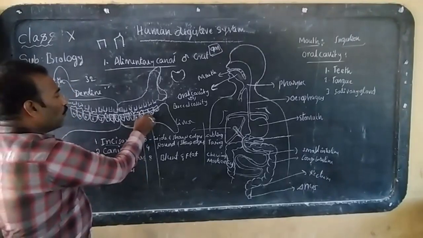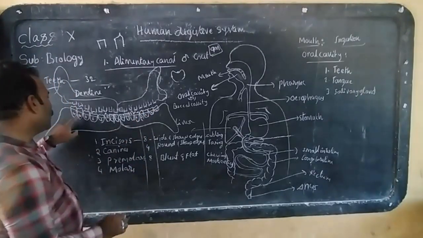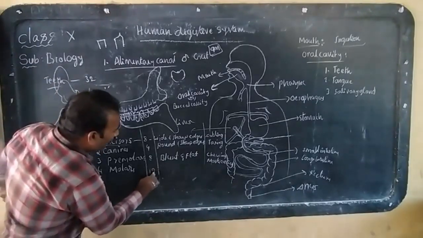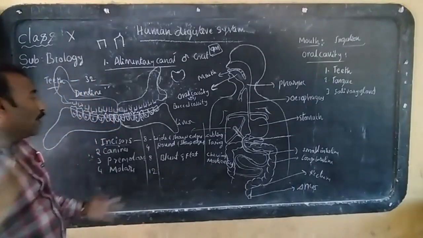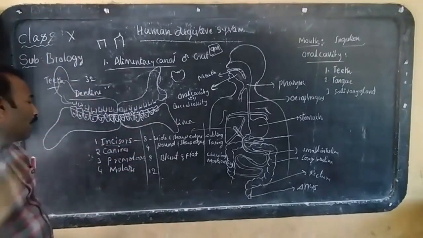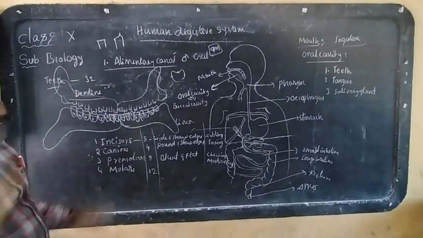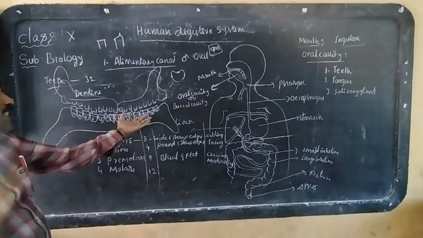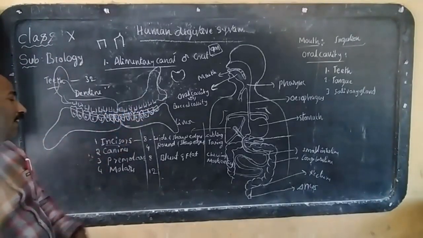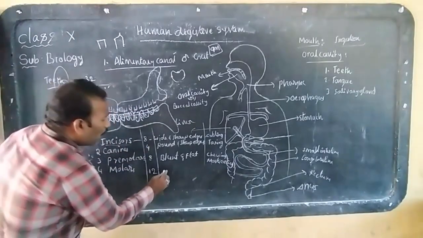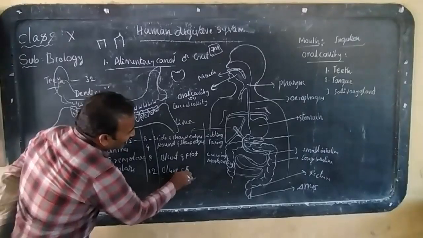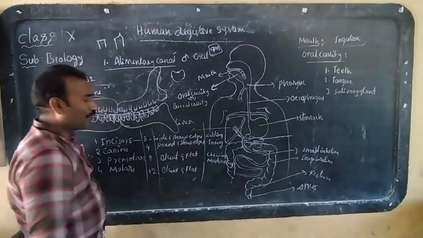Last, molars. Look here, 1, 2, 3. This side also 1, 2, 3. So 6 plus 6, 12: 6 on the lower jaw, 6 on the upper jaw. In total, there are 12 molars. They are the last teeth present in the human oral cavity. Molars are blunt and flat in shape.